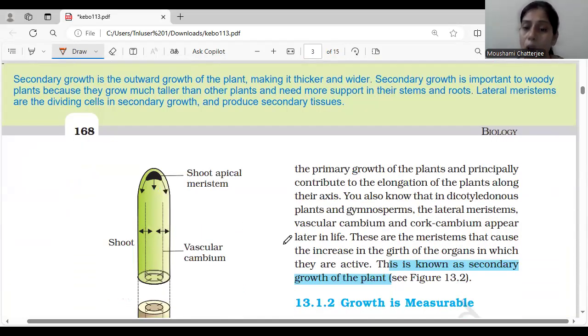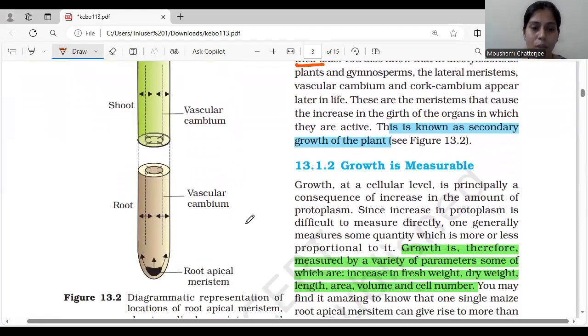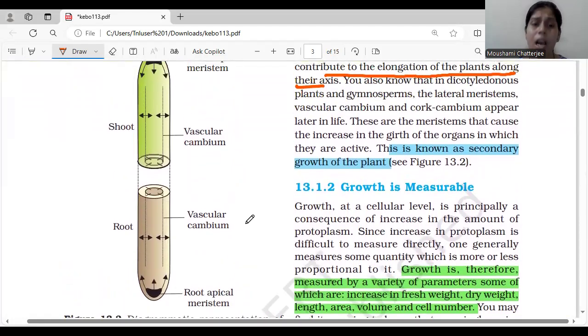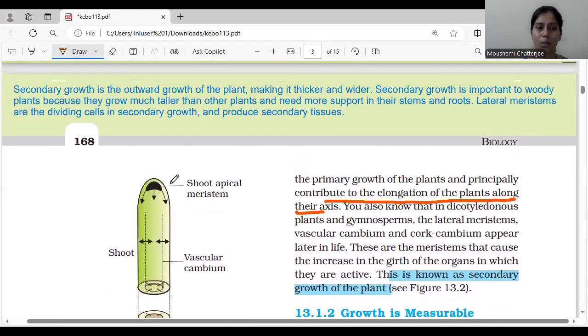Okay, so we know that they are responsible for the primary growth of the plant and the principal contribution to elongation. How are they responsible? They are responsible for the elongation of the plant along its axis. So you can see this image over here: shoot apical meristem and root apical meristem, which are responsible for the formation of the root and the shoot. However, you can see vascular cambium in between. So they are basically responsible for the secondary growth in the plant.